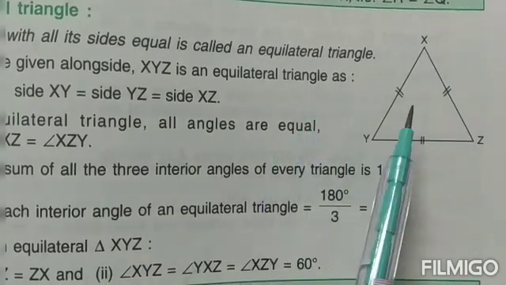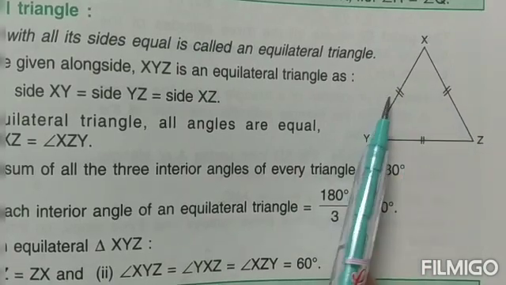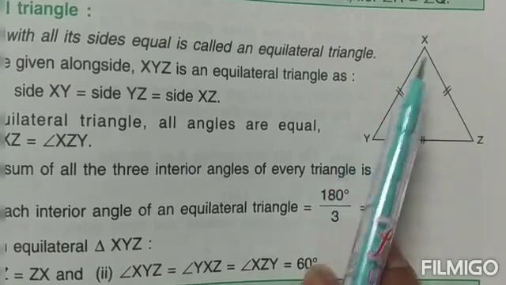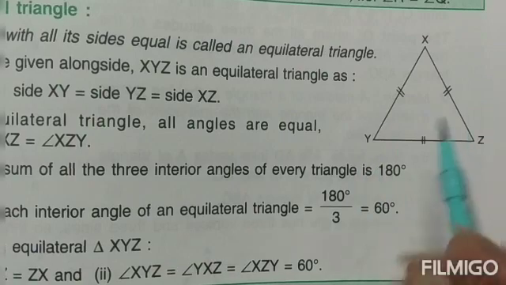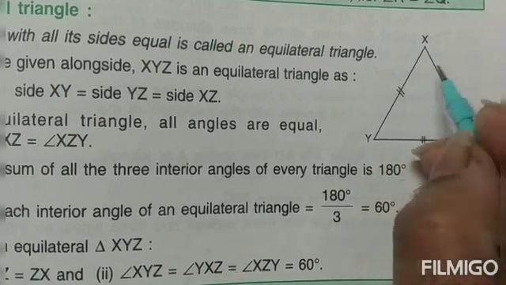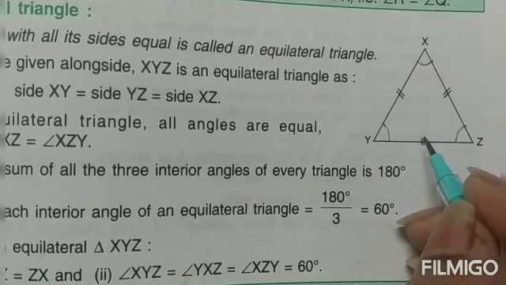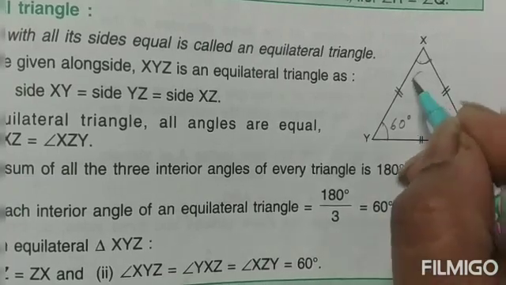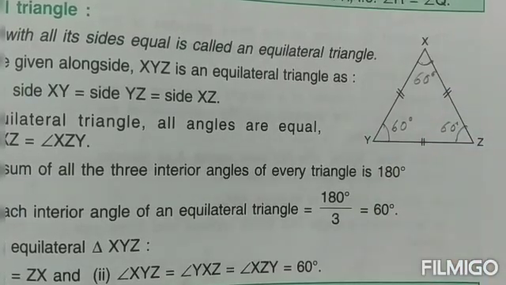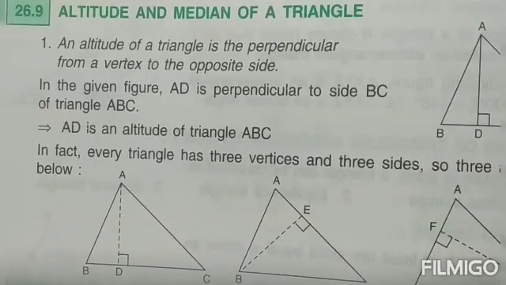Now look at this figure, children. This sign is made on all the three sides. That means the length of all these three sides is going to be same. XY, YZ and XZ is all same. As well as all the three interior angles, children, the ones that are made at X, Y and Z is also same, and that are always and always only 60-degree angles. This will all three be 60-degree only. So these are the properties of equilateral triangle. Sides as well as angles are all same.